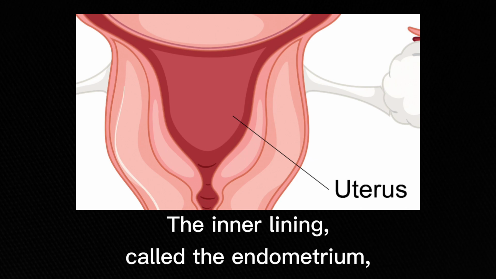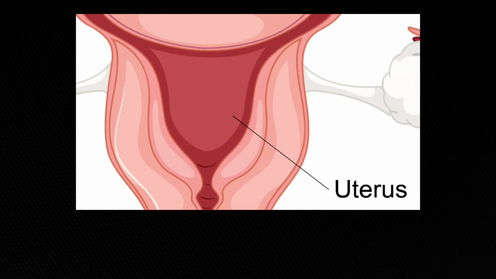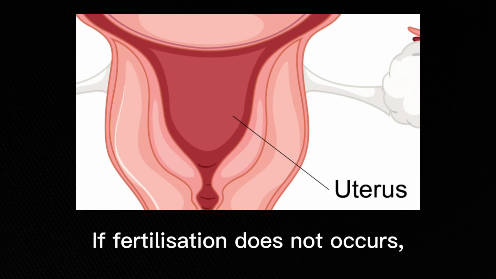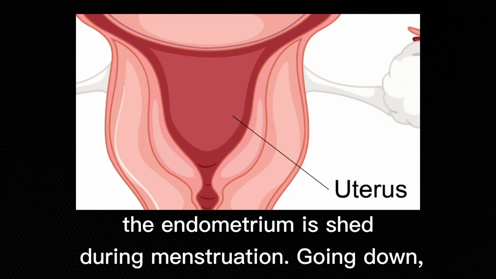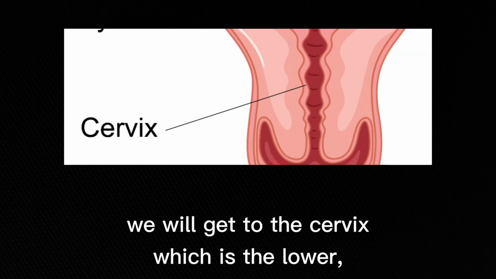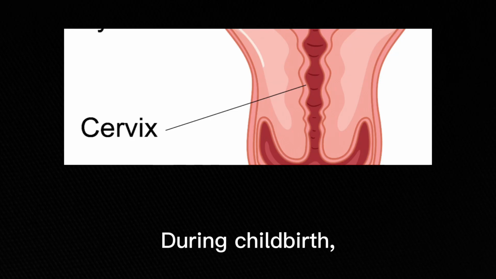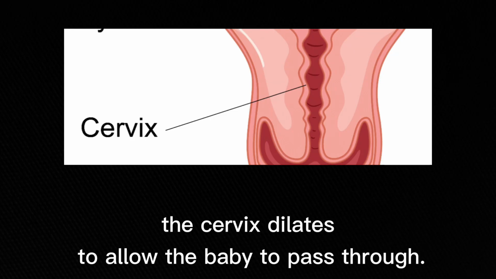The inner lining, called the endometrium, thickens each month to prepare for possible implantation. If fertilization does not occur, the endometrium is shed during menstruation. Going down, we will get to the cervix, which is the lower, narrow part of the uterus that opens into the vagina. During childbirth, the cervix dilates to allow the baby to pass through.